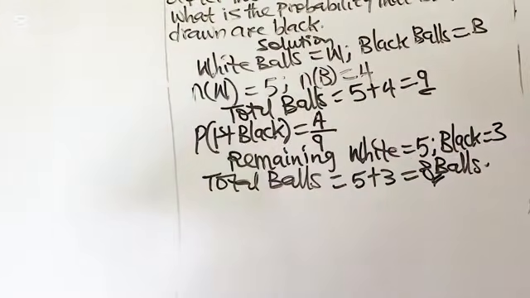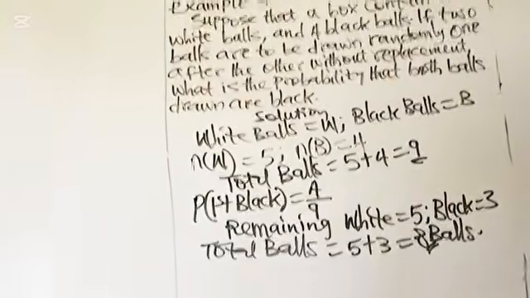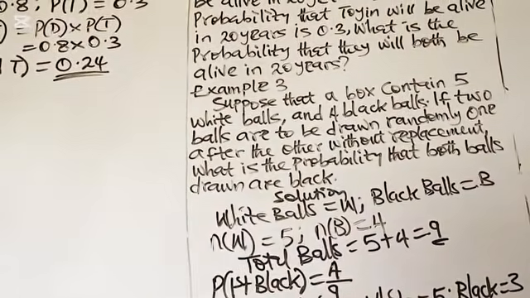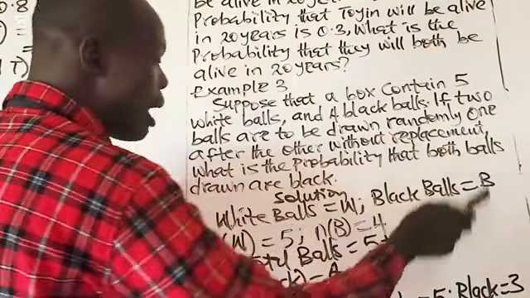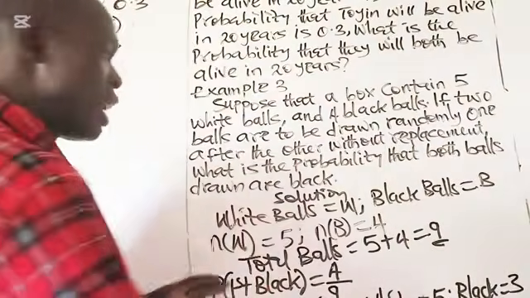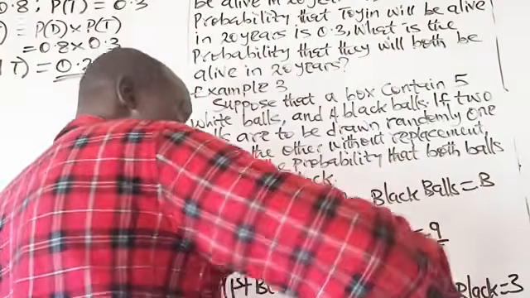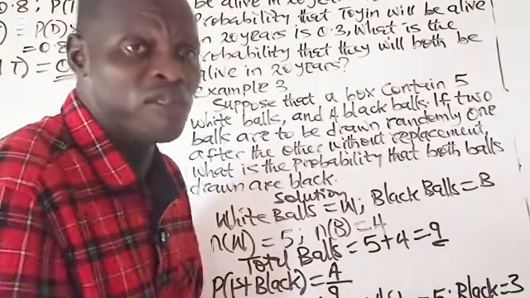Now that you have 8, remember the question says randomly, one after the other without replacement. Because they didn't replace it back, that is why you were left with 3 black balls. If it were replaced after drawing it and you put it back, then the black will still remain 4.